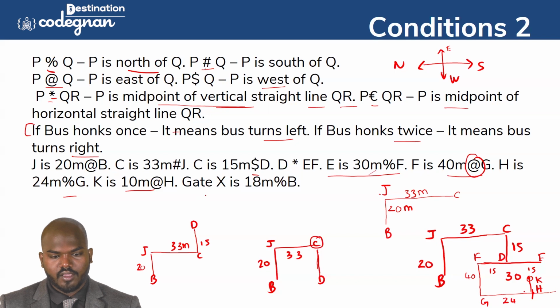Okay, and then X is 18 meter at the rate of B. So do we have any B here? Yes, sir. We have the 18 meter B. That percentage, percentage means what? It is north. So north means this direction. Okay, so this direction. So X is 40 meter north. Okay, X is having like this. Okay, so this is how the figure will come. Okay, so this is the final figure.